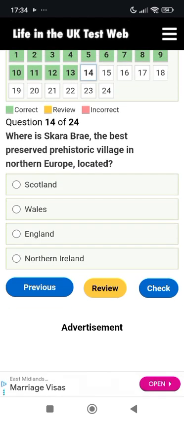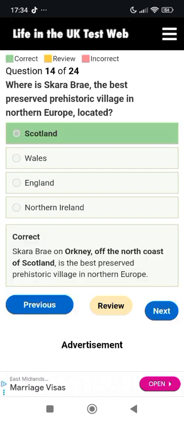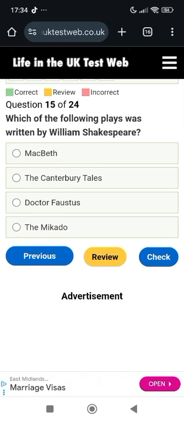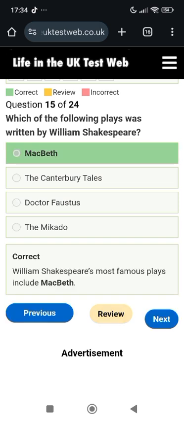Where is Skara Brae, the best preserved prehistoric village in Northern Europe, located? Scotland, Wales, England, or Northern Ireland? Skara Brae is in Scotland. Which of the following plays were written by William Shakespeare? Macbeth, The Canterbury Tales, Doctor Faustus, or The Mikado? So yes, this is Macbeth.